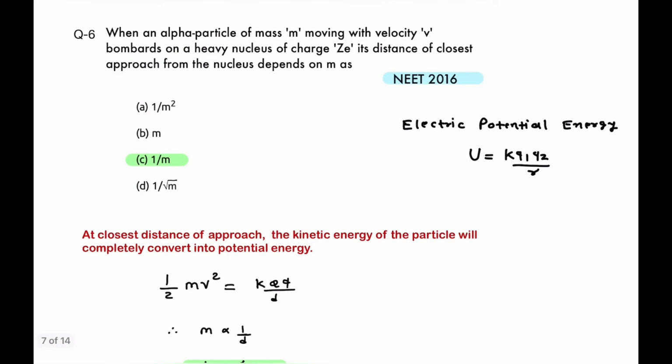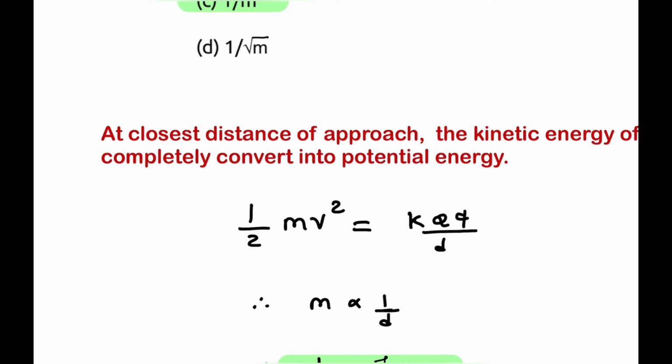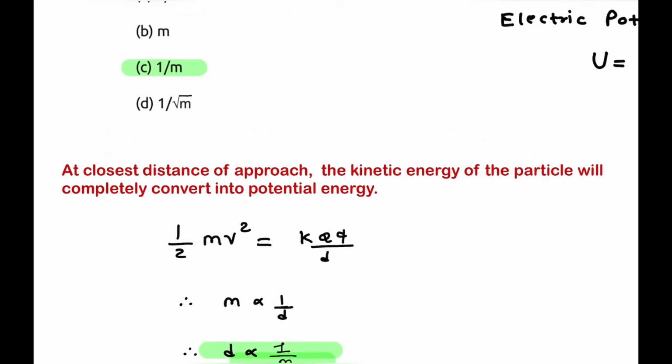Next question, question number 6, that was asked in NEET 2016. When an alpha particle of mass m is moving with velocity v, bombards a heavy nucleus of charge Ze, its distance of closest approach from the nucleus depends on m. So what is the approach to solve this question? At the closest distance of approach, the kinetic energy of the particle will completely convert into potential energy.